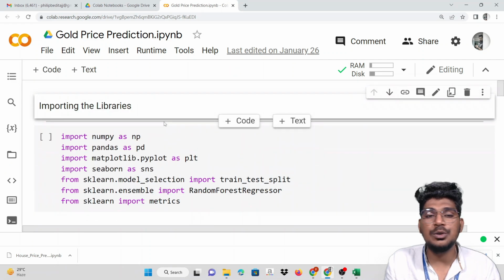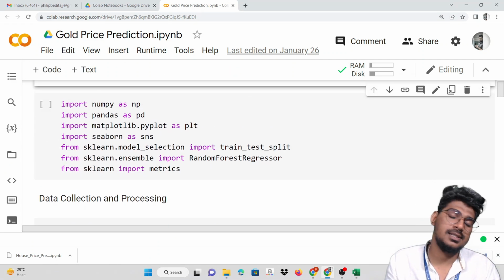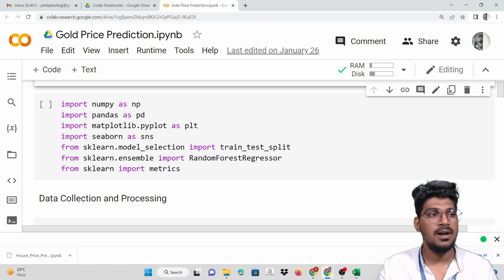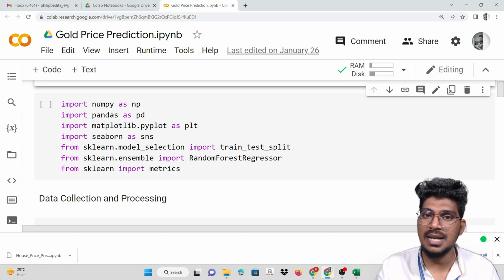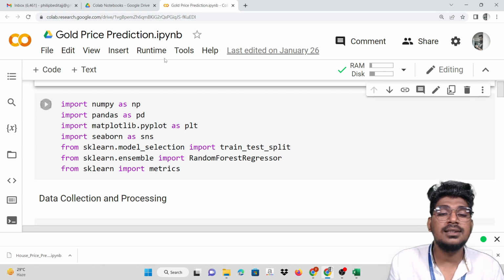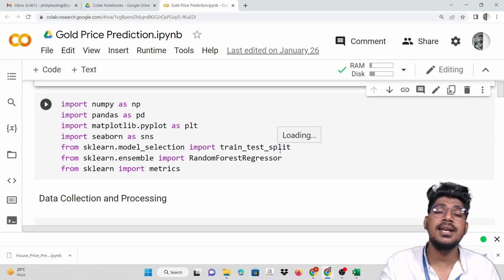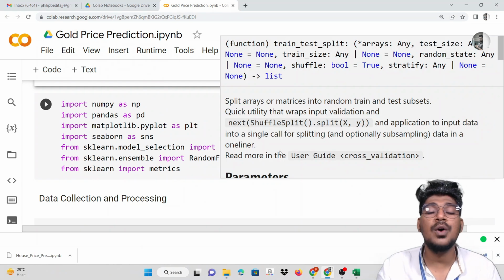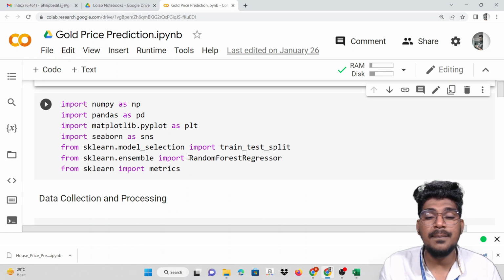After that, we need to import the necessary libraries. What libraries are we going to use? Numpy, Pandas, Matplotlib, Seaborn. Matplotlib and Seaborn will help to visualize the data. Numpy will help with manipulating and working with arrays. And Pandas will help with working with the data, that means manipulating the data. Here the train test split function will help to make the training data and testing data. And from ensemble learning, the random forest regressor is the algorithm for the regression problem.